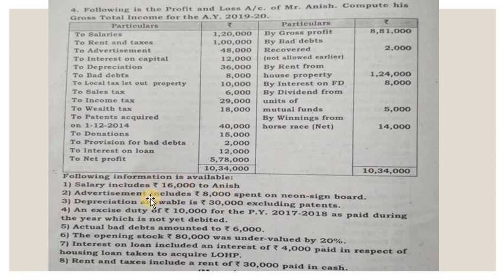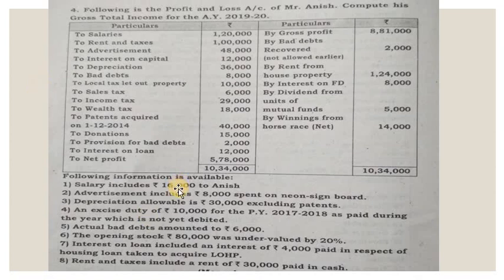Then the following information is also available. Additional information: salary includes 60,000 to Anish, advertisement includes 8,000 spent for neon signboard, depreciation allowable 30,000 excluding patents, excise duty of 10,000 for the previous year 17-18 was paid during the year which was not debited, actual bad debts amounted to 6,000, the opening stock of 80,000 was undervalued by 20%, interest on loan included an interest of rupees 4,000 paid in respect of housing loan taken to acquire let out house property, and rent and taxes include rent of rupees 30,000 paid in cash. So this is what the problem is.